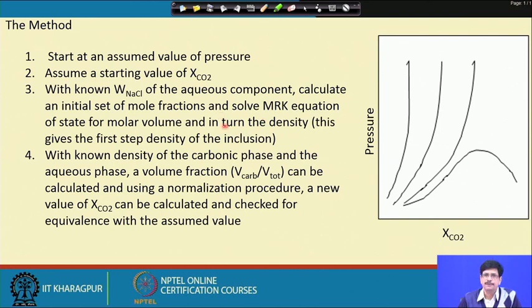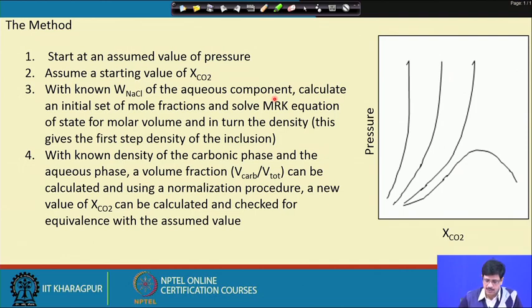Now, once we get the molar volume, we can convert this molar volume value to a density value, because we have the molecular weight of these constituent components and the mole fractions. From that, this molar volume in terms of cc per mole can be converted to a density value in grams per cc. So, that expression becomes our density of the inclusion, and already we have the density from the standard formulation.